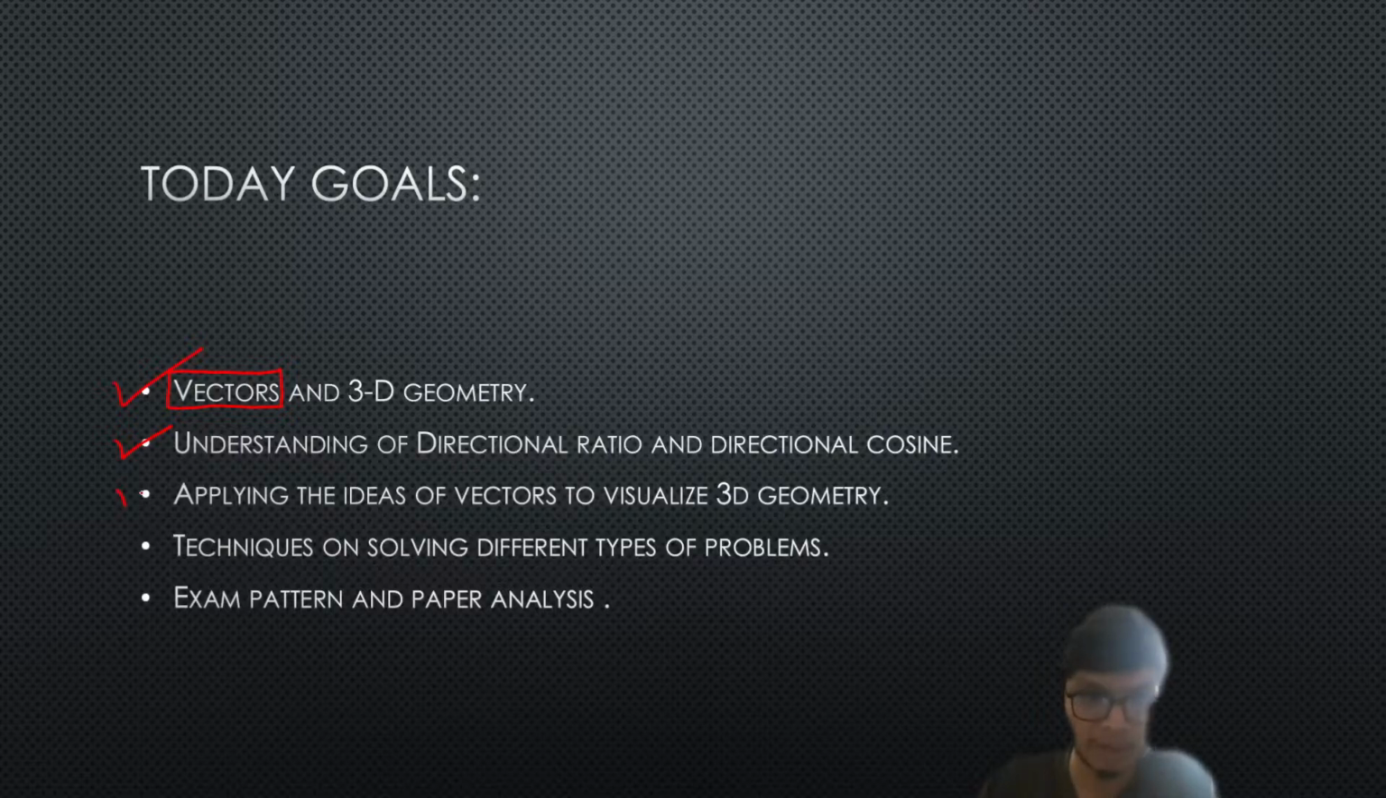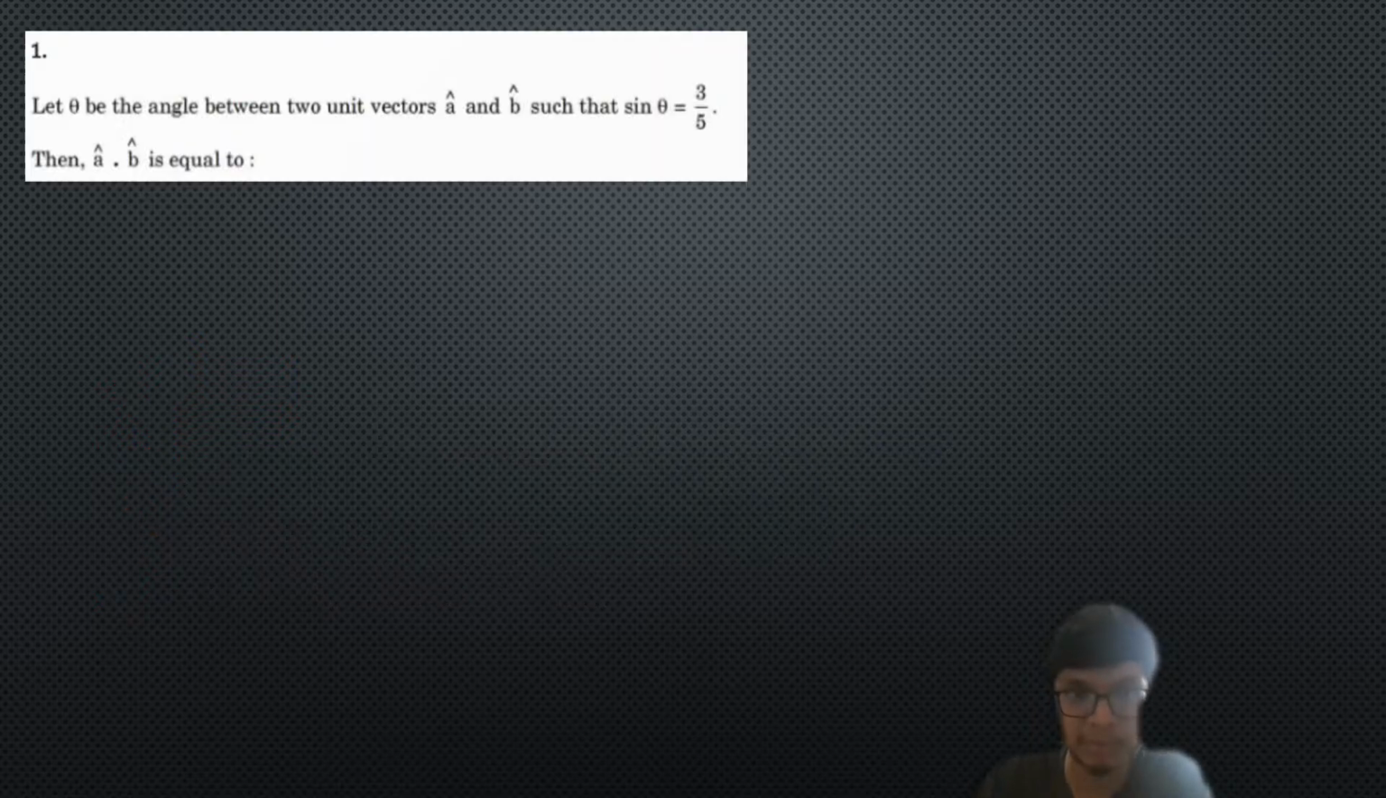Then we also understand how to apply the ideas of vectors to visualize the 3D geometry part, and with that we will also see the techniques that are useful for solving different types of problems. Along with that we will also see the exam type pattern questions that are expected, and we will also do some paper analysis after this. With these previous year problems we will do paper analysis so as to understand the different sets of problems that can be asked in the paper. So let's move on to the very first problem.